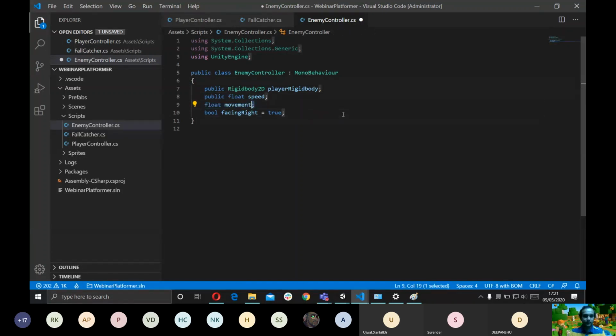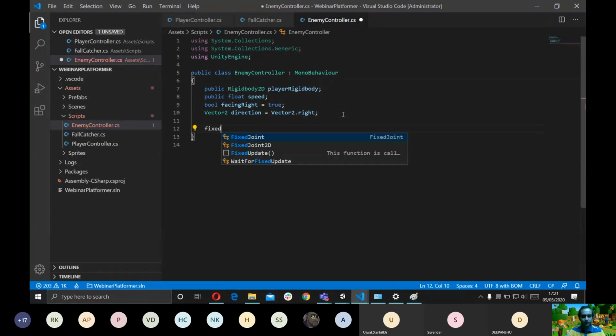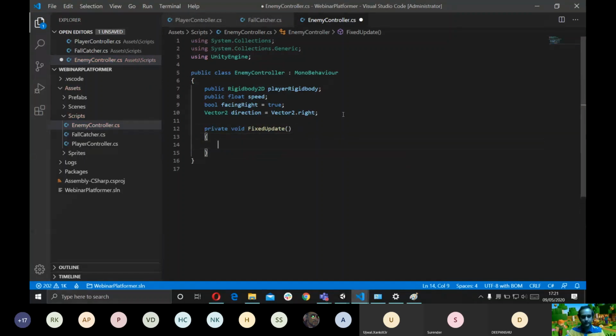I don't think we need the movement variable, because we aren't going to be taking any inputs from the player. So I'm going to declare a Vector2 variable called direction, and give it a default value of Vector2.right. Let's go into FixedUpdate. Let's start with the basic stuff.